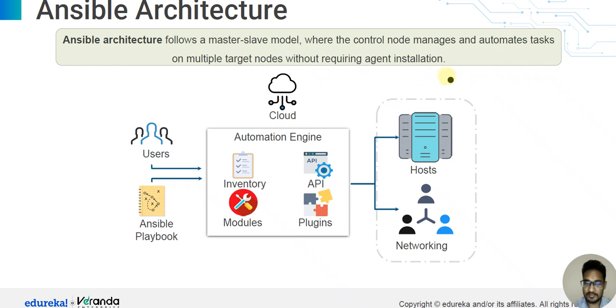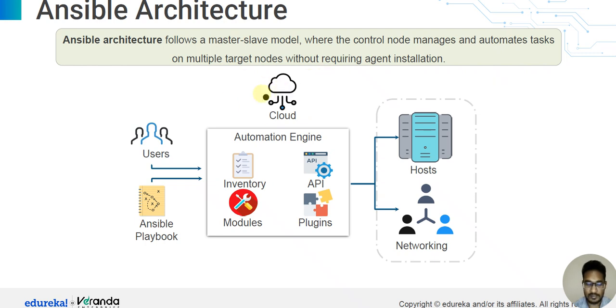Without any agent installation, we can work on multiple target nodes. So this Ansible architecture follows a master-slave model where the control node manages and automates tasks on multiple target nodes without requiring the agent installation.